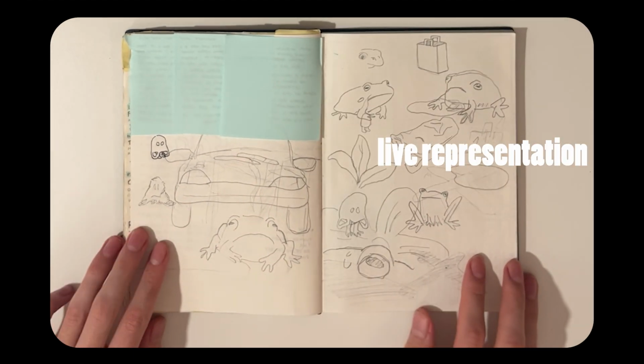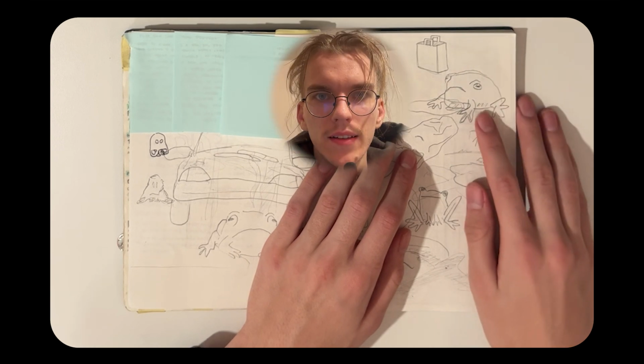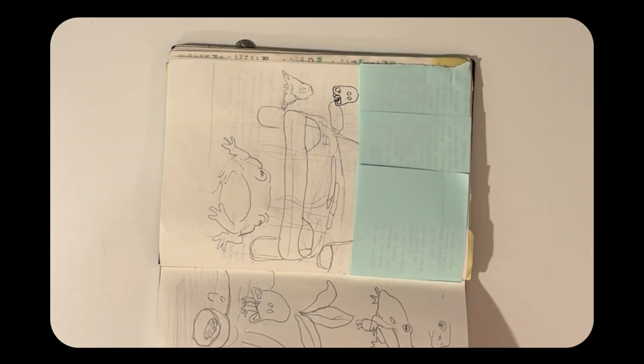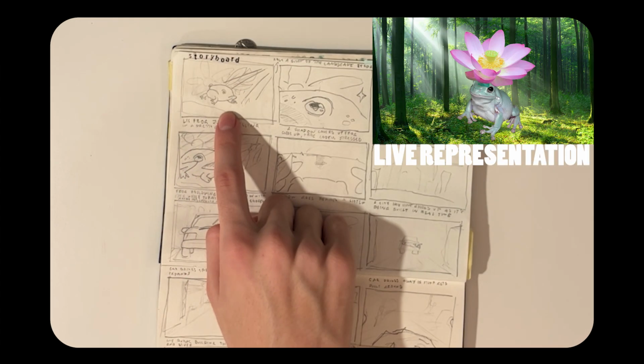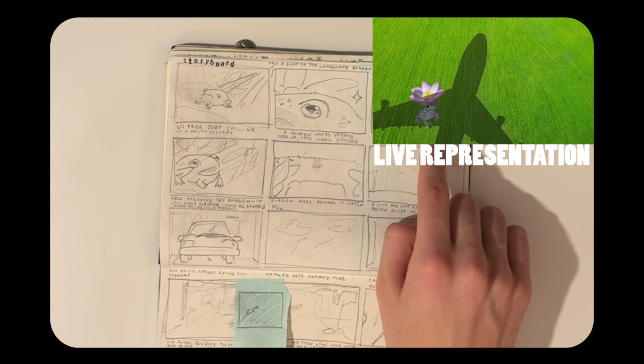Honestly, I added the part with nature purely because I wanted to animate a frog. Just look at this guy. This is George, and I'm sure he's glad to meet you all. Okay, here's the storyboard I have so far. George is just chilling, sees a shadow. The shadow is revealed to be a plane.